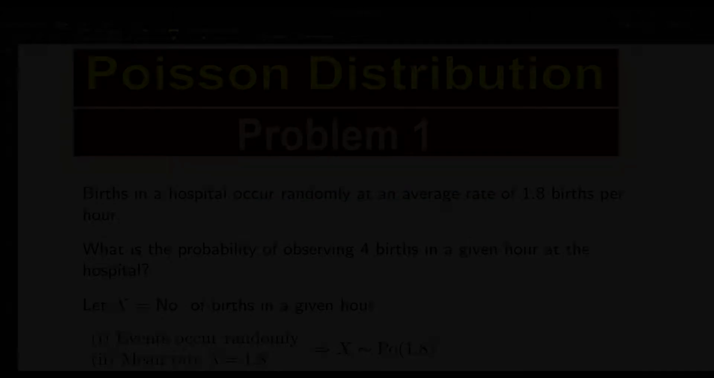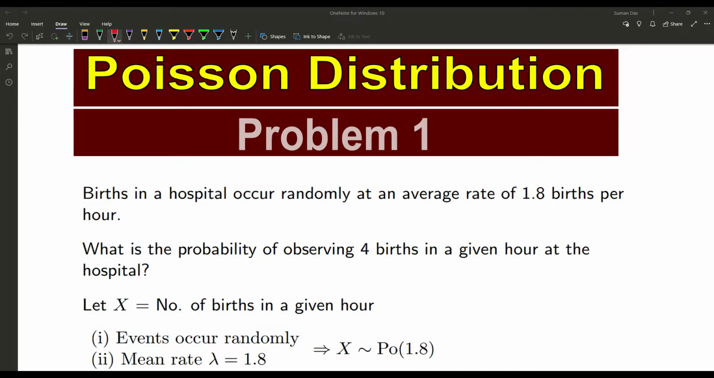Now the problem statement is: births in a hospital occur randomly at an average rate of 1.8 births per hour. That means per hour the average rate of birth is 1.8. Now the question is, what is the probability of observing four births in a given hour at the hospital?